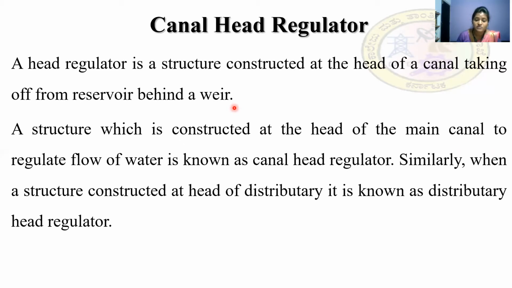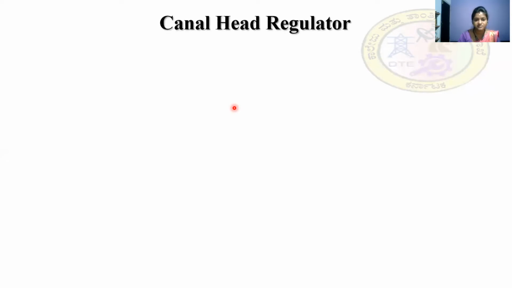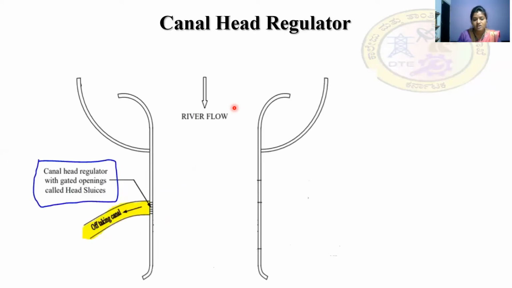I repeat, the structure which is constructed at the head of the main canal, which is taking off from the reservoir behind a weir, is known as the canal head regulator. So let us see how this canal regulator is. This is the structure or the alignment of a canal head regulator.